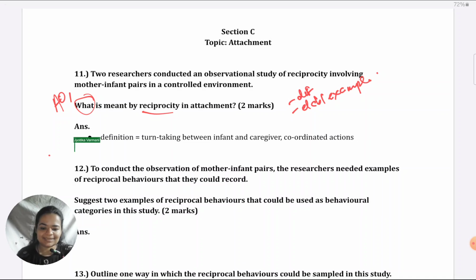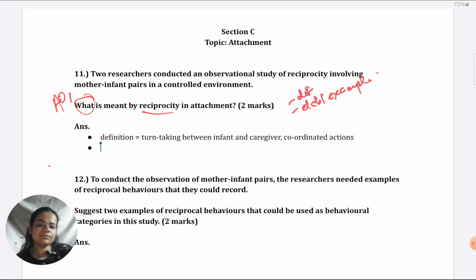Now, for the second point, as I said, you could elaborate. You could contrast it from interactional synchrony, which is simultaneously performing the same gestures. If you're giving interactional synchrony, make sure you're not giving it for its own sake. Make sure to specify that reciprocity is different from another important process in attachment, interactional synchrony, and then introduce what it is. That can be one simple point, because I'm sure you've learned both concepts. They're so frequently asked, reciprocity and synchrony, that you must have prepared the definitions for both. So an easy thing is just to contrast one with the other for a second point.